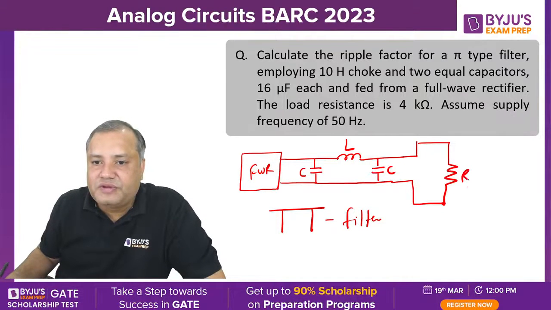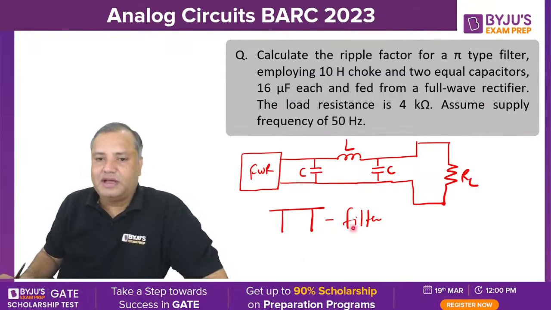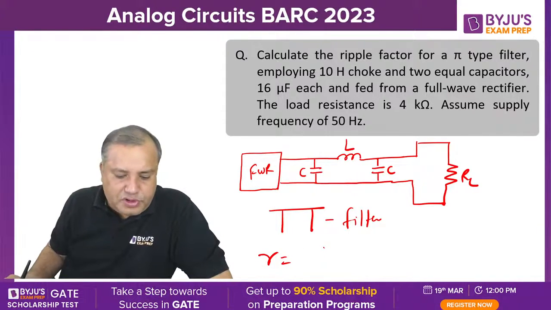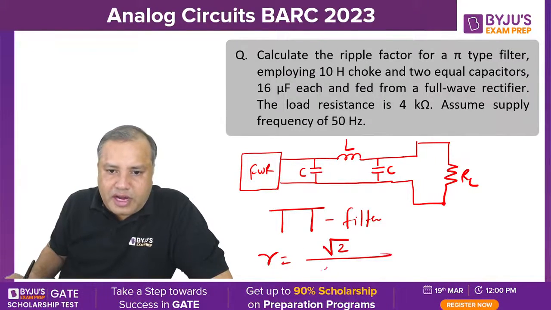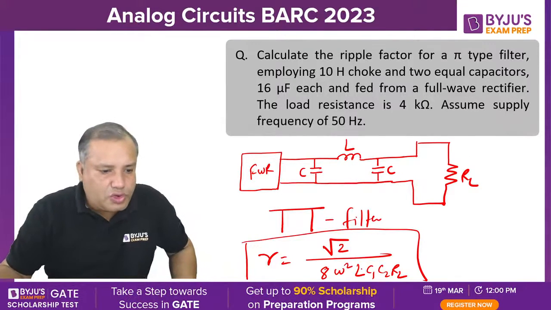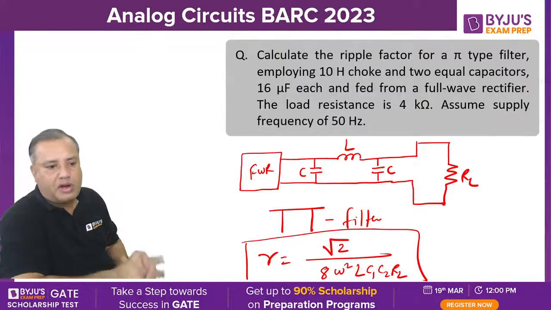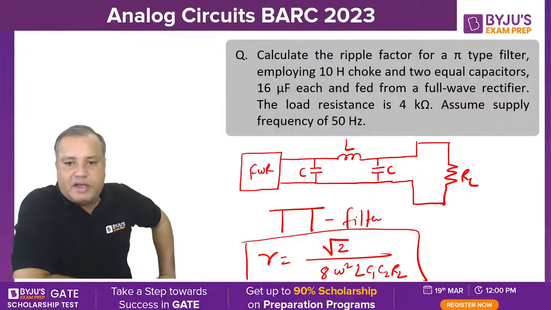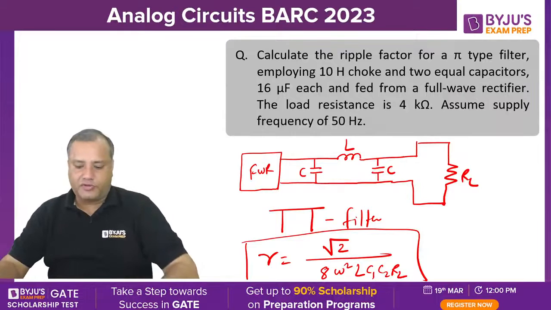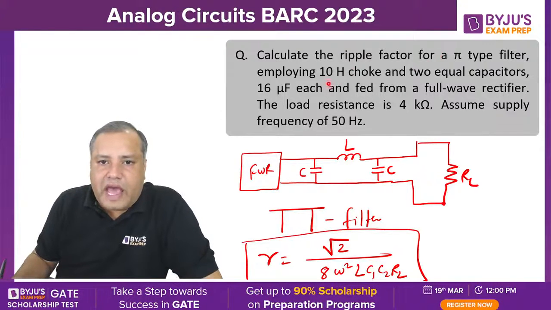So for pi filter, the formula for ripple factor will be √2 upon 8 omega square L C1 C2 RL. Now students, in this particular question, they have given you the value of L as 10 Henry.